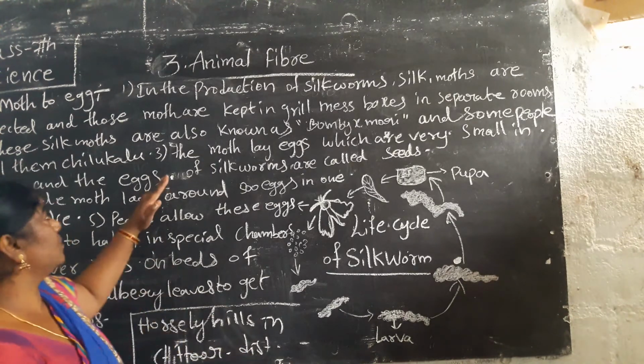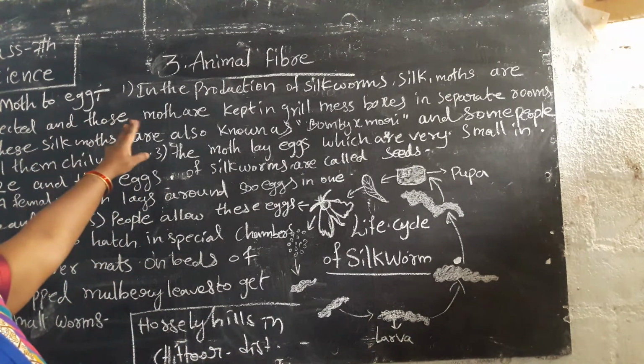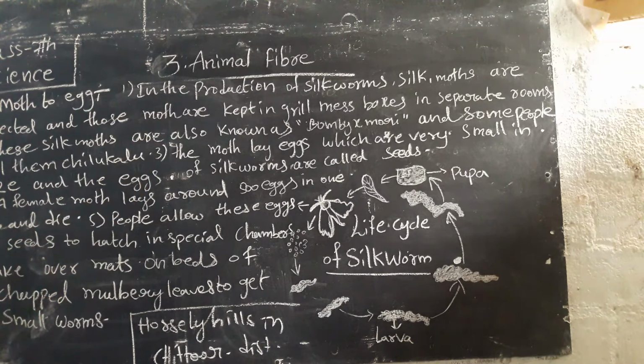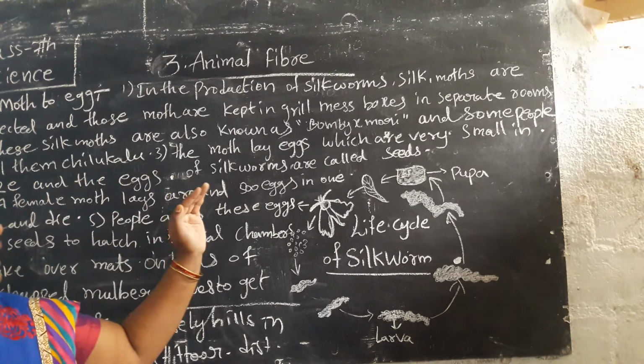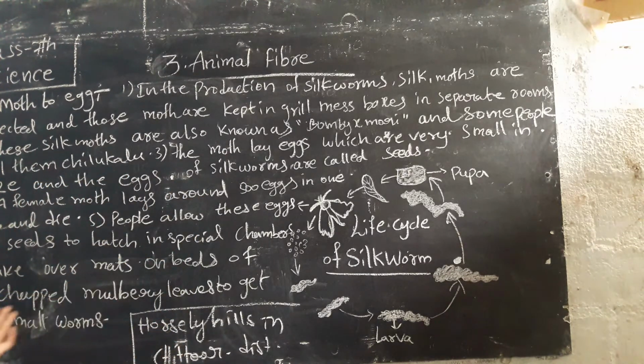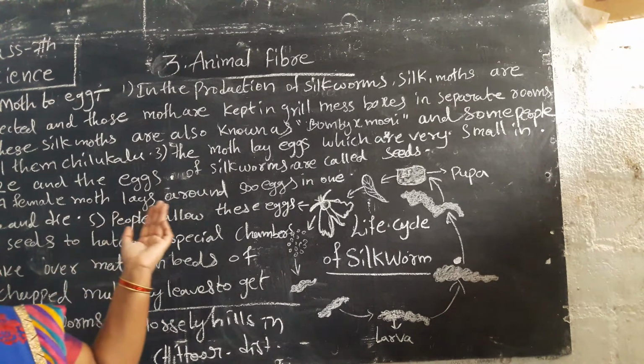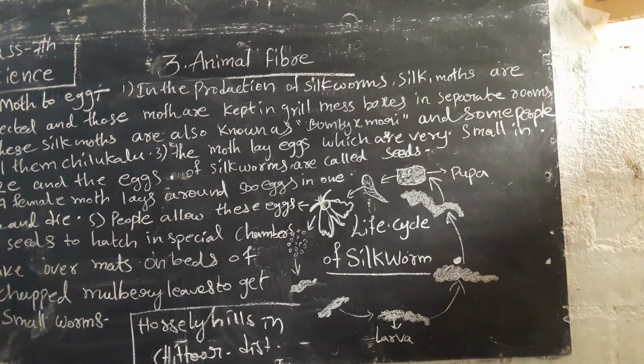What is the first stage? In the production of silk, the moths are collected and kept in grainage boxes in separate rooms. After that, these silkworms are known as Bombyx mori, or some people call them Chilkalu. The moths lay eggs which are very small in size, and the eggs of silkworms are also called seeds.